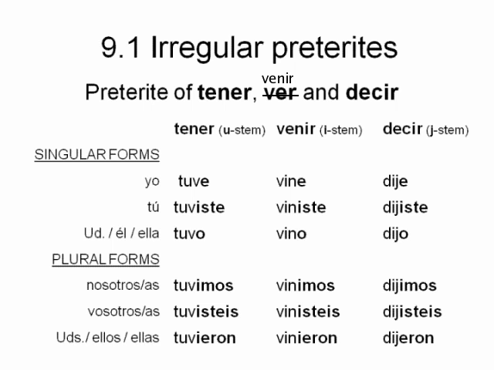So the preterite of tener, venir, and decir. Basically these three verbs are representative of what some other verbs will do as well. They break them up into three groups, and these are just representatives from each of the groups. There's the U group, the I group, and the J group. So tener is coming from the U stem group, venir comes from the I stem group, and decir is coming from the J stem group. You'll see what I mean in just a second.